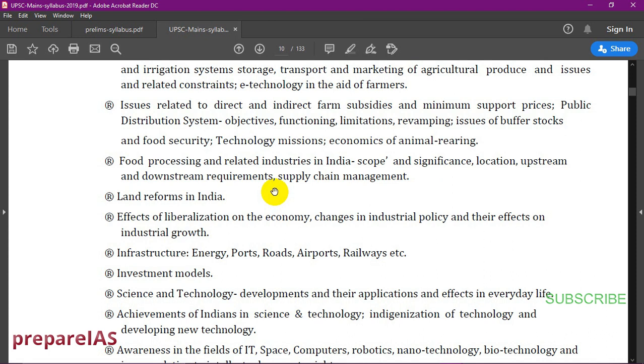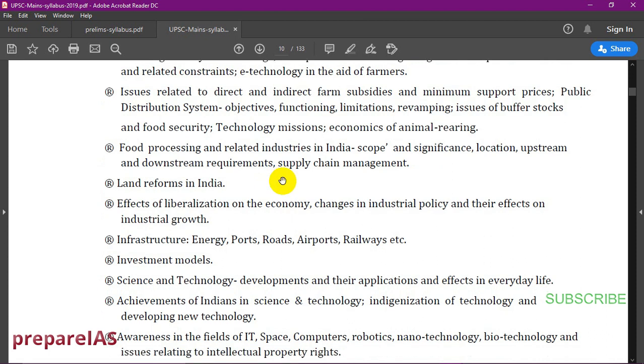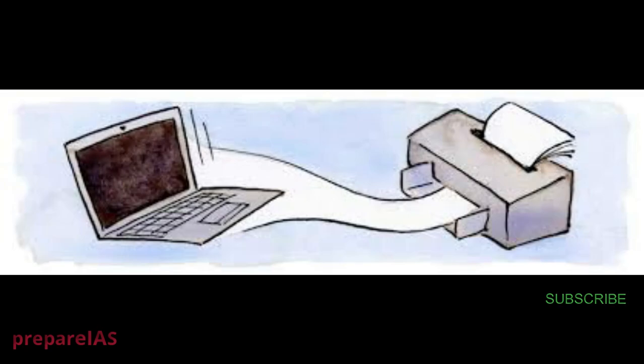So when it comes to contemporary, you just relate it with real-time examples. For example, a land issue or any land dispute near your place, or on a large scale when we talk about the nation, the recent Babri Masjid land dispute also comes under land reforms. So this is how you have to relate all these things. You should know the art of relating things with your surroundings, with the nation and with everything. And in the upcoming videos I will also tell how to do that.